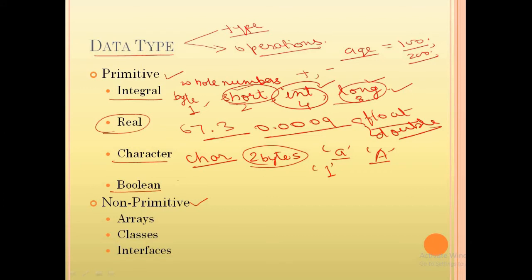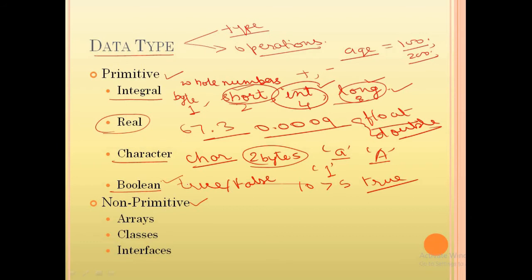Then there is the Boolean data type. It has two possible values, true or false. Again, if you compare 10 is greater than 5, this is true. So this type of value can be stored with the help of the Boolean data type. So this is all about the data types.